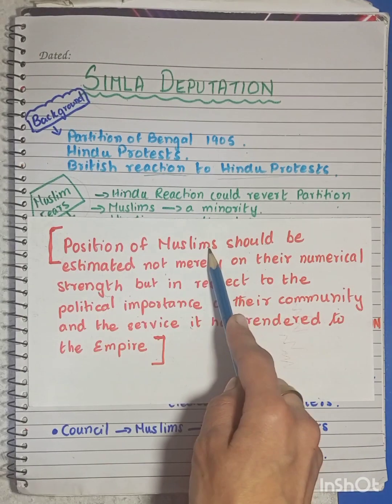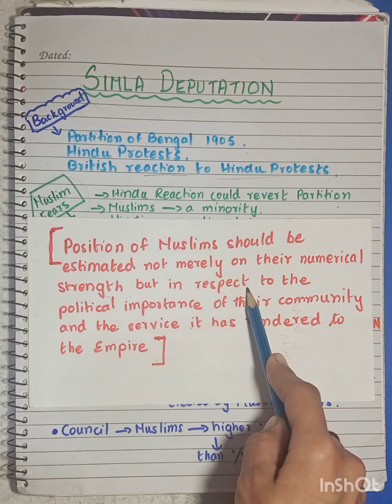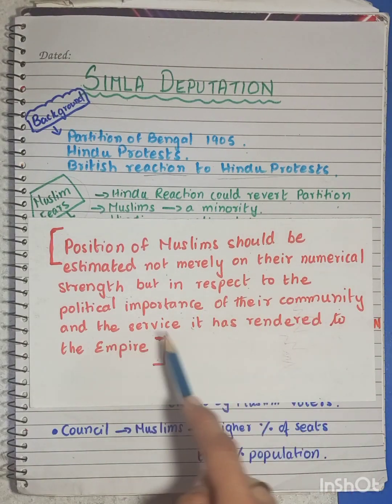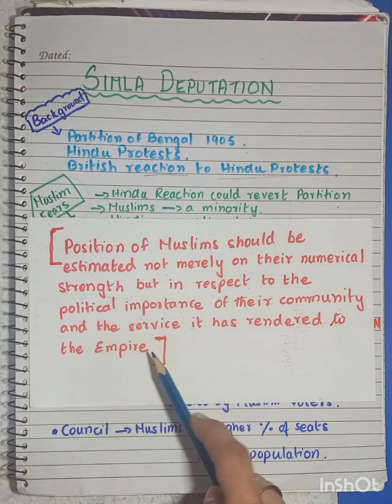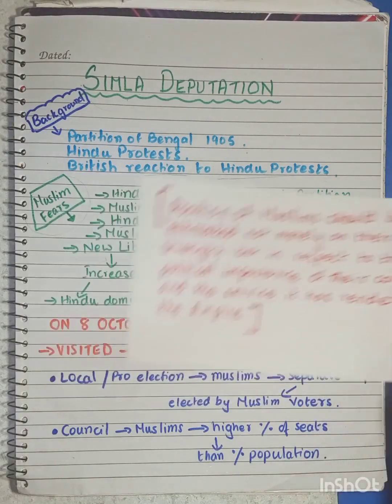That is not to look at Muslims merely as numbers, but to give them respect in accordance with their political importance and the services that the Muslim community was rendering, for years and years, to the British Empire. Okay, now let us look at the demands.